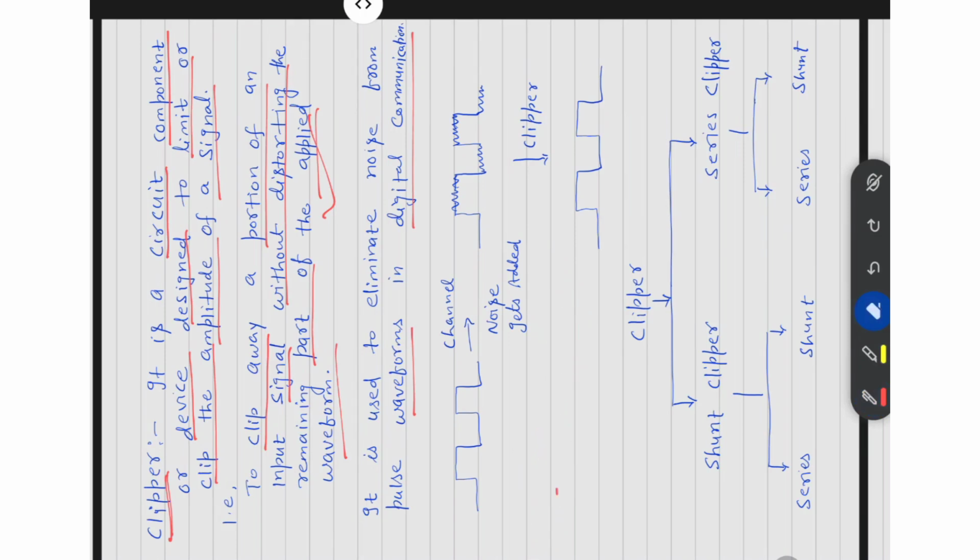Means इसका यूज होता है कहाँ पे? डिजिटल कम्युनिकेशन में नॉइज़ को रिमूव करने में. हाउ? दिस इज द चैनल, दिस इज द सिग्नल, and here channel means the way where the signal will flow from one place to another place. Then the channel will add some noise. After the noise is added, the signal will get distorted. This is the amplitude level where it gets distorted. Then using this clipper circuit, this noise will be removed. In this way we have to use the clipper circuit.